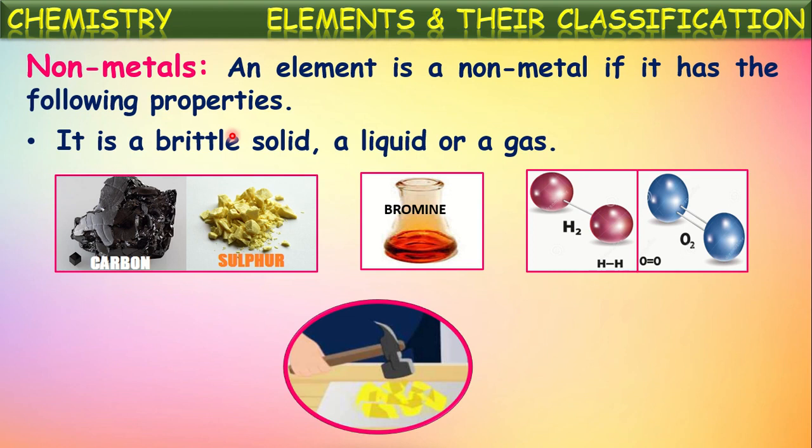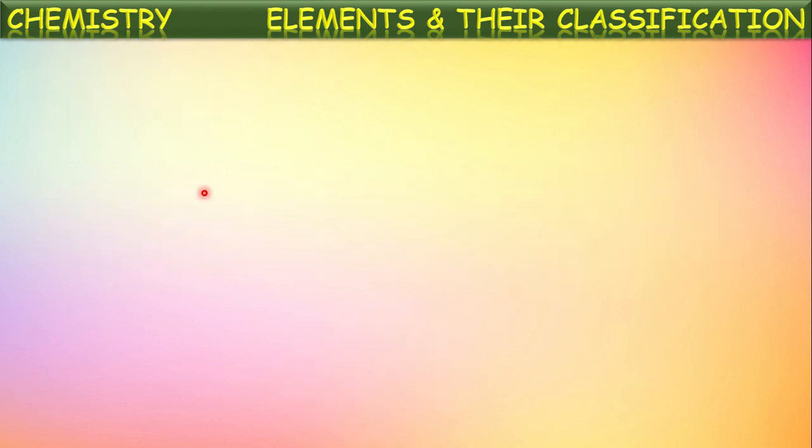So some of the non-metals are solids, but they are brittle in nature. Say, carbon in the form of coal is shown here. It will be hard enough when you touch it, but if you throw it down, when it hits the floor, it breaks up into smaller pieces very easily. That nature is called brittle nature. Okay, this is one of the properties.